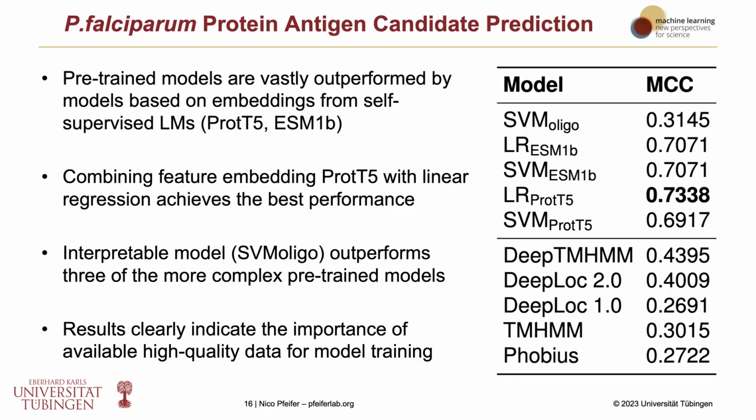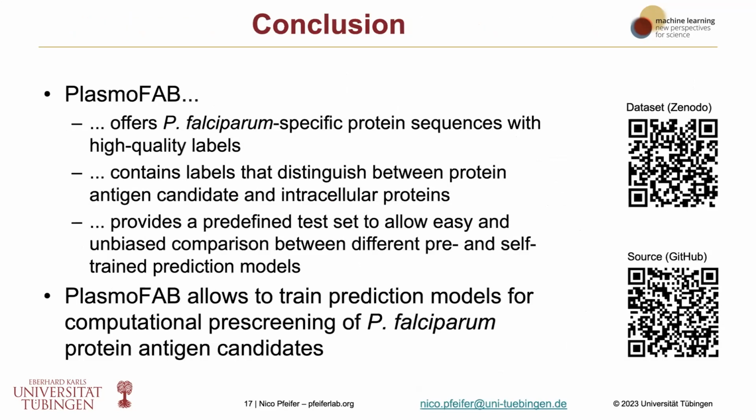So those results clearly indicate the importance of available high-quality data for model training, and also that it was very valuable to create this high-quality data set.